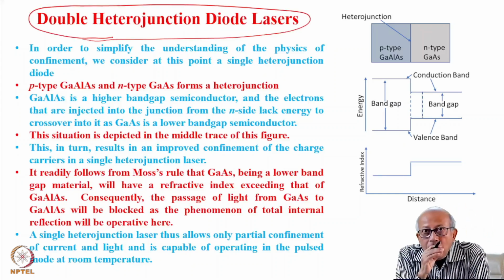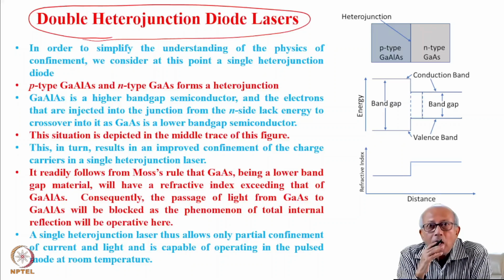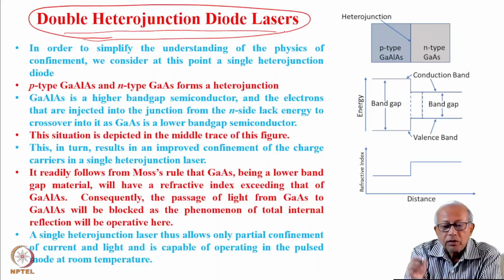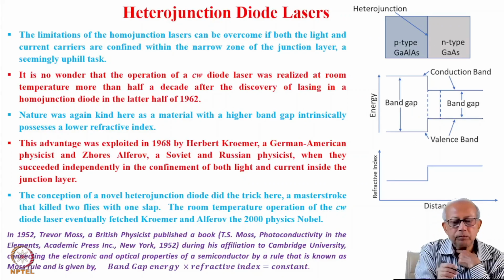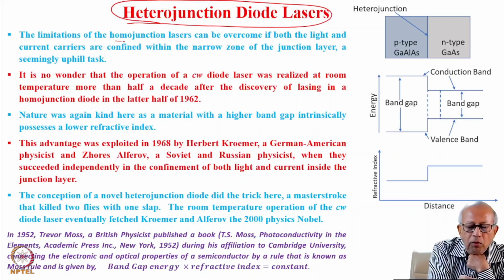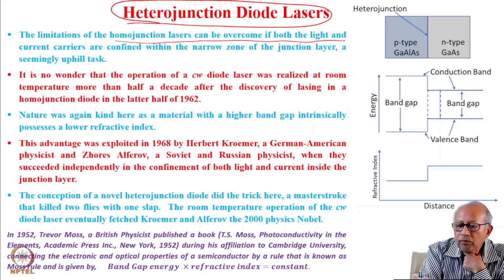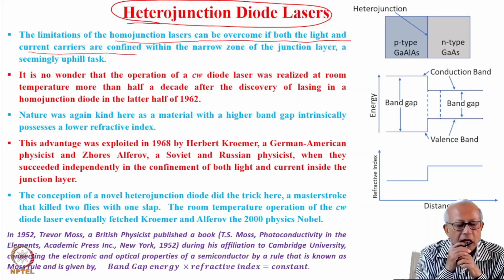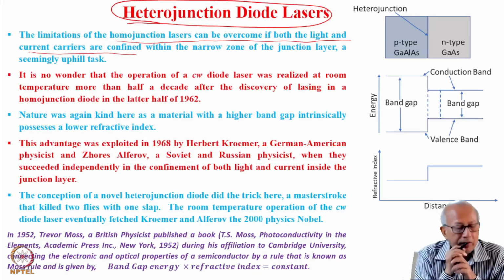Today, we will go a little deeper and try to understand the underlying physics that makes confinement of both light and charge carrier possible within the junction layer of a double heterojunction diode laser. The limitations of homojunction lasers can be overcome if both the light and the current carriers are confined within the narrow zone of the junction, a seemingly uphill task.